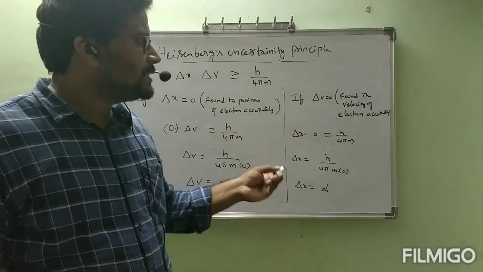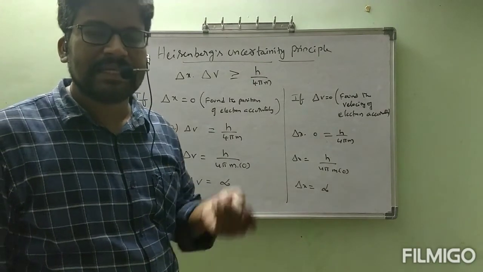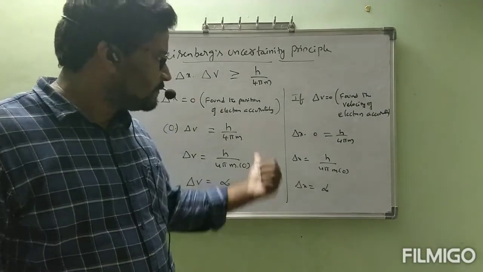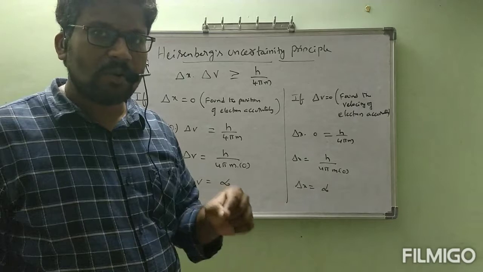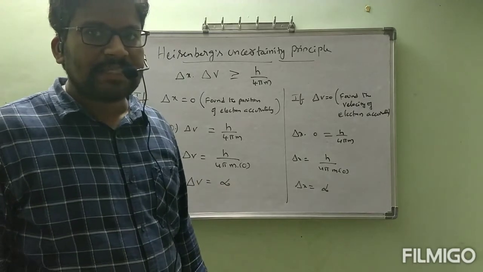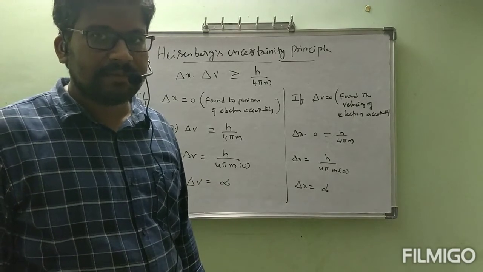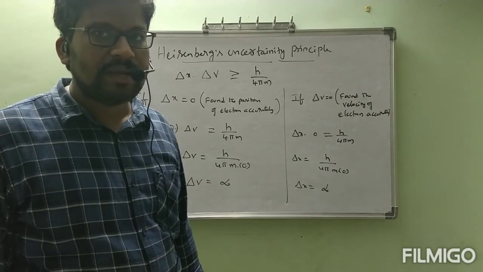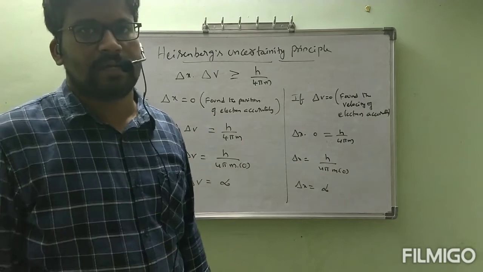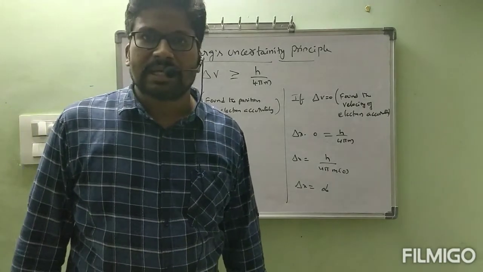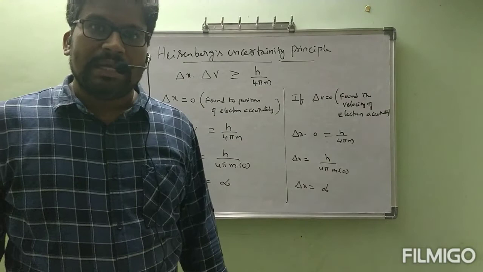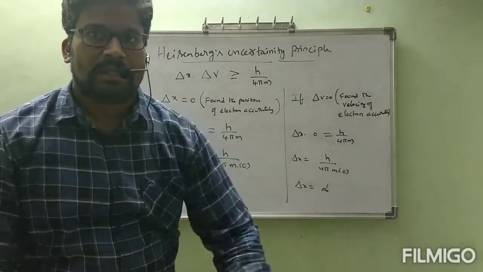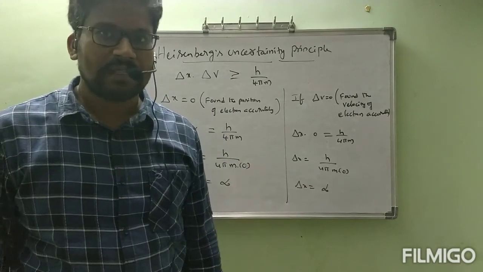Okay, this is about Heisenberg's uncertainty principle. It is completed. So after completion of this noting down, you can write one note point: Heisenberg's uncertainty principle is the supporting statement of wave nature of electron. Like that, one note point you can write.